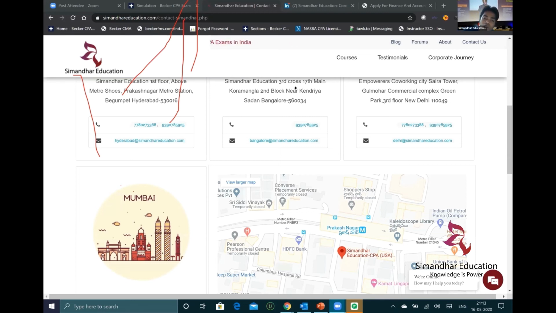I work for a Big 4 in US taxation. Should I go for a CPA or an EA? Avrudeep, I think CPA would be a better option. But if you're doing taxation, go for EA first. If you want a career in US corporate tax, is CPA good? 110% it is good. It covers more.